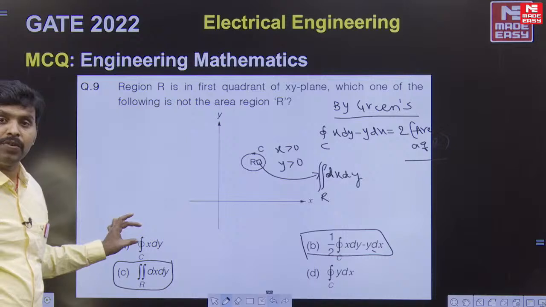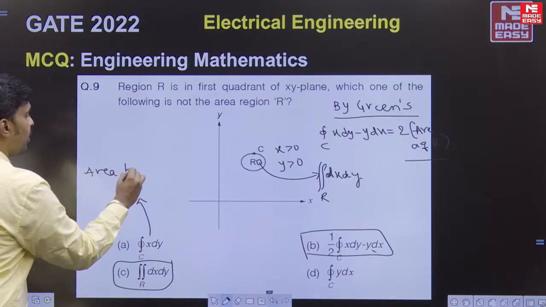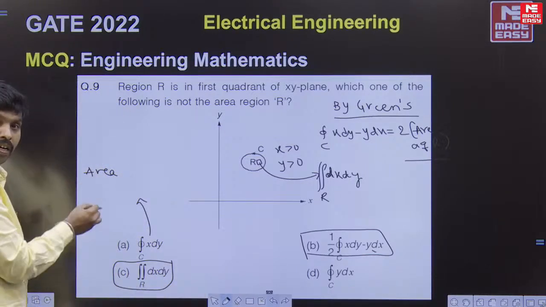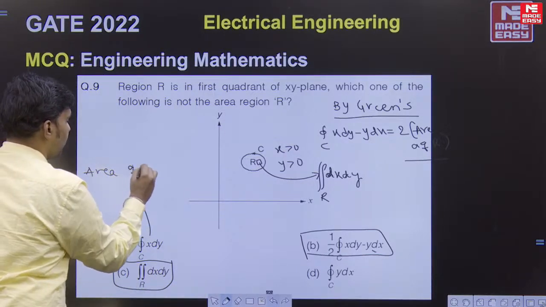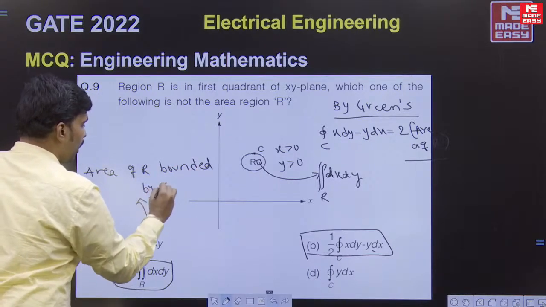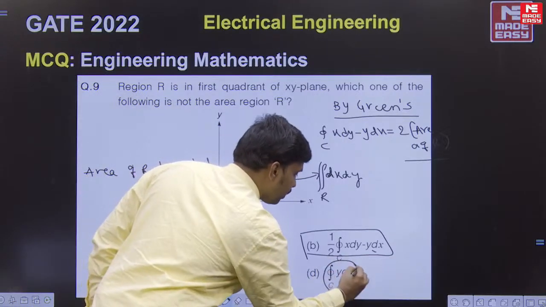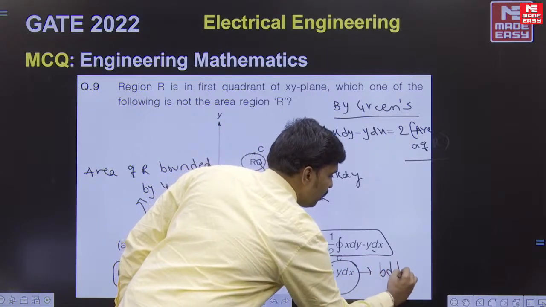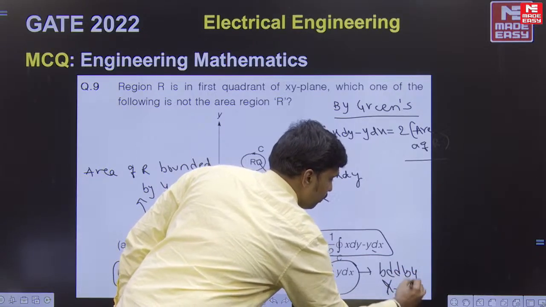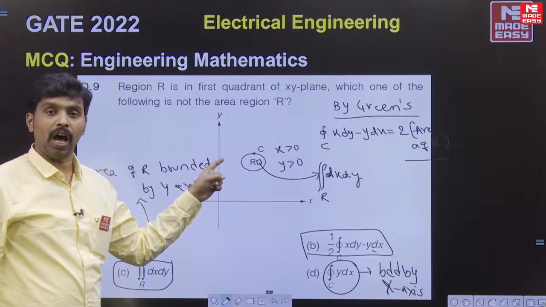This option, x dy, what is this? This is the area under the curve bounded by the x axis, bounded by the y axis. And what about this one here? This is bounded by the x axis, but not this kind of region R here.